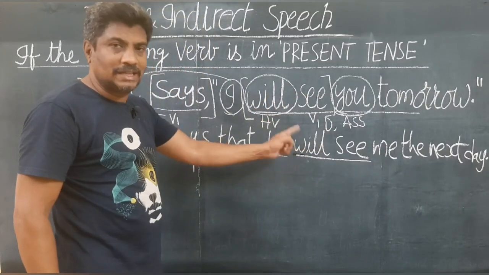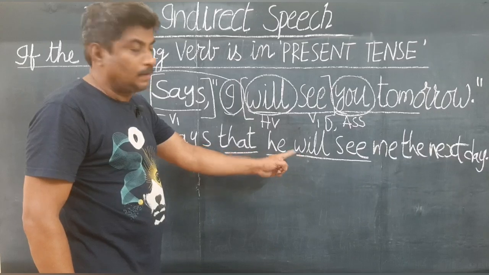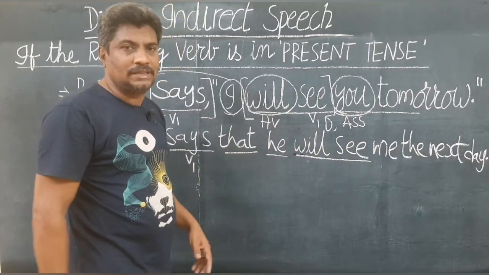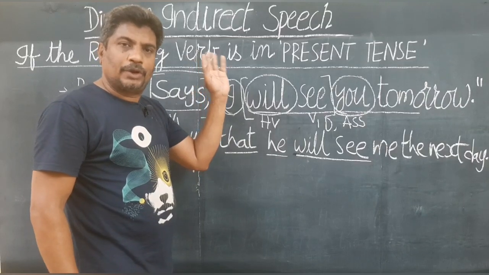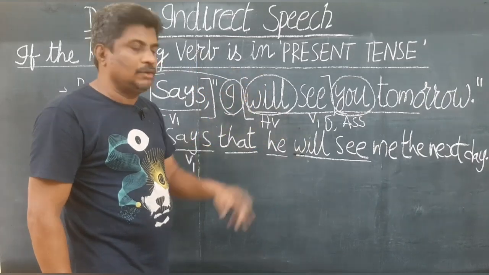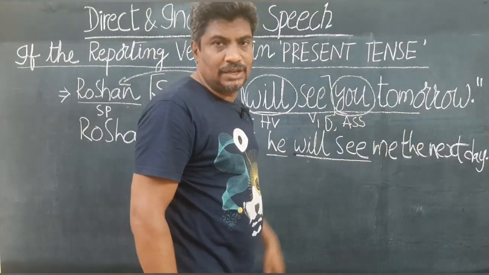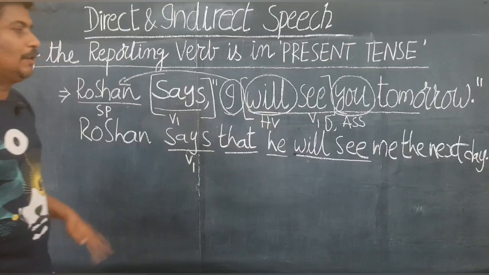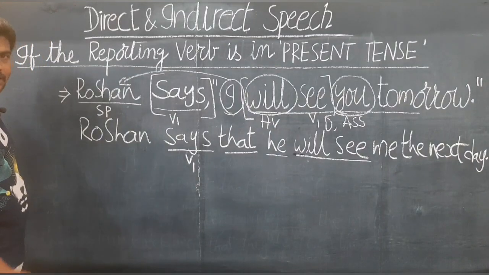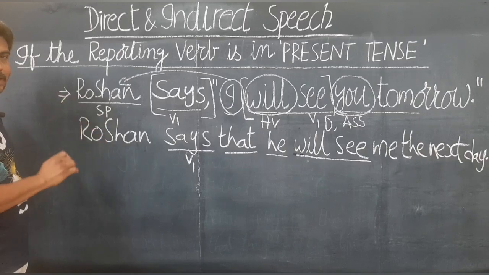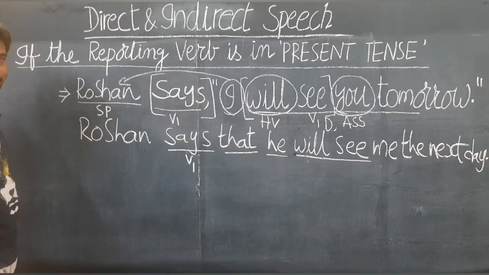So the tense doesn't change. Okay? And the rest of the changes take place just like in any other case, even when the reporting verb is in past tense. The same way you have to change this you into me in this case, because he is speaking to me. Tomorrow changes to the next day. Like this, you have to change this. Understand? Please take good care of this. This is very important. Study this sentence and, if possible, note it down.